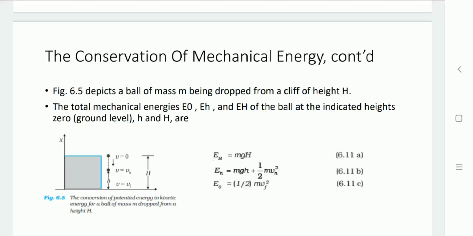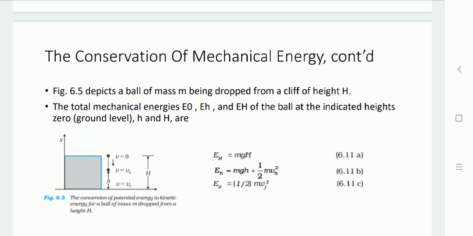So if that object reaches the ground, it has only kinetic energy. At the maximum height, as the ball starts to drop, it has only potential energy, and in between it has potential plus kinetic energy. So here the constant force is a special case of the position dependent force F of x. So the mechanical energy is conserved.